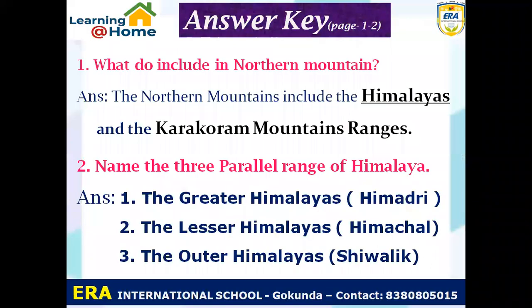Let's start. Previous session question answers are: what do include in the Northern Mountain? So Northern Mountain include Himalayas and the Karakoram mountain ranges. Second question, name the three parallel range of Himalayas. Answer is 1. The Greater Himalayas, Himadri. Second, the Lesser Himalayas, Himachal. Third, the Outer Himalayas, Shivalik.